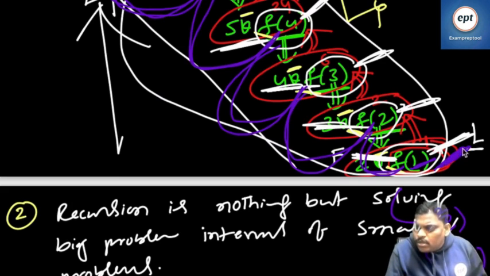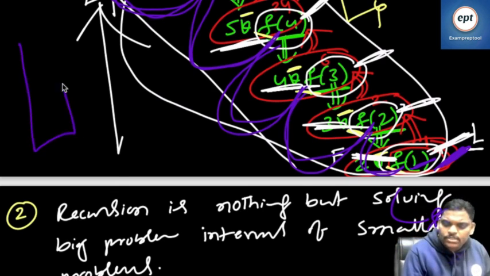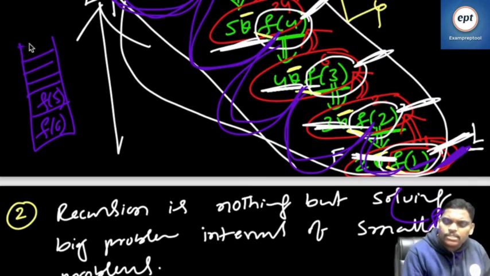If you keep on pushing, stack space is over. First you called F6, next you called F5, and you keep on calling. Every function call is a push operation.